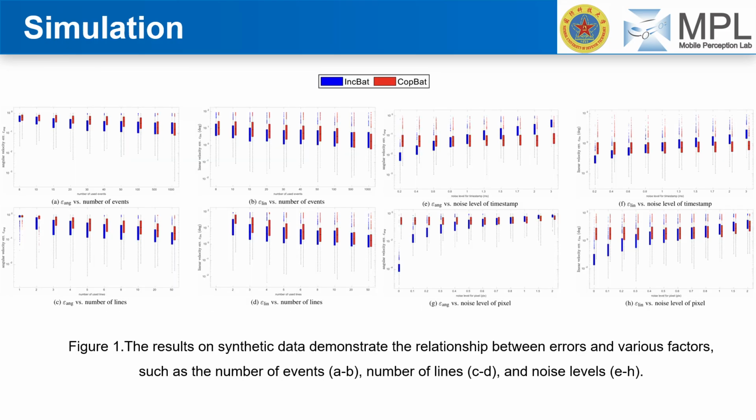We conducted extensive simulations to validate our approaches. Figure 1 shows results on synthetic data. These plots demonstrate the relationship between estimation errors and various critical factors. As you can see, our methods show robust performance with an increasing number of events, plots A and B, varying numbers of lines, plots C and D, and different noise levels, plots E to H, which is crucial for real-world applicability.